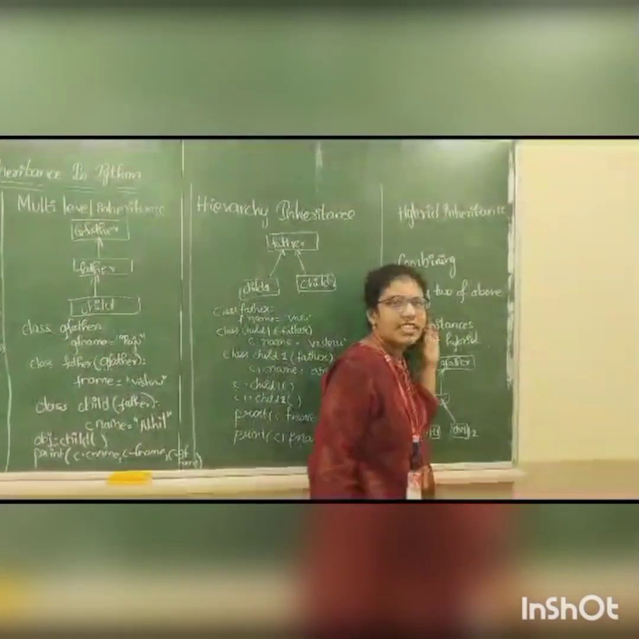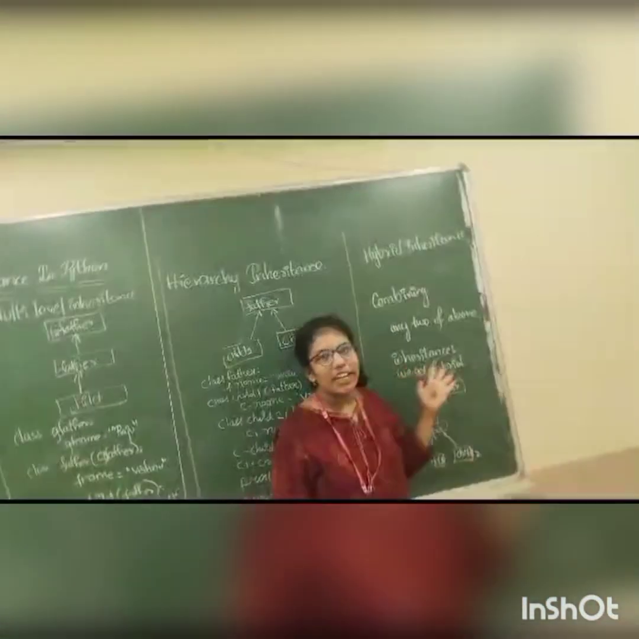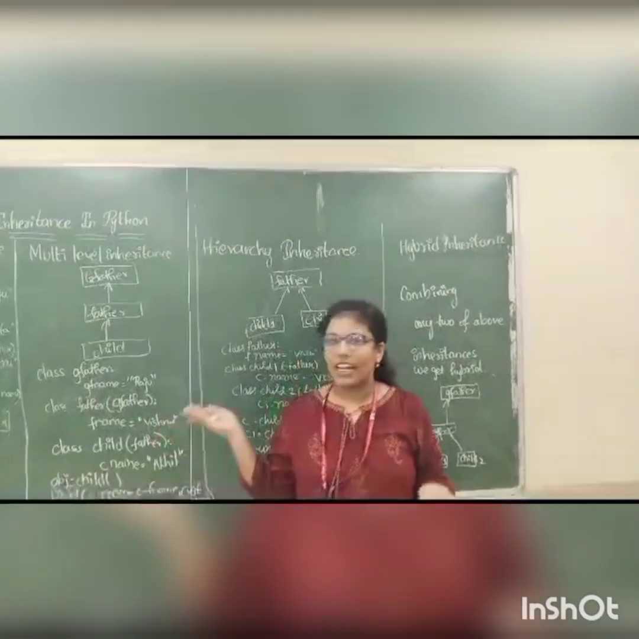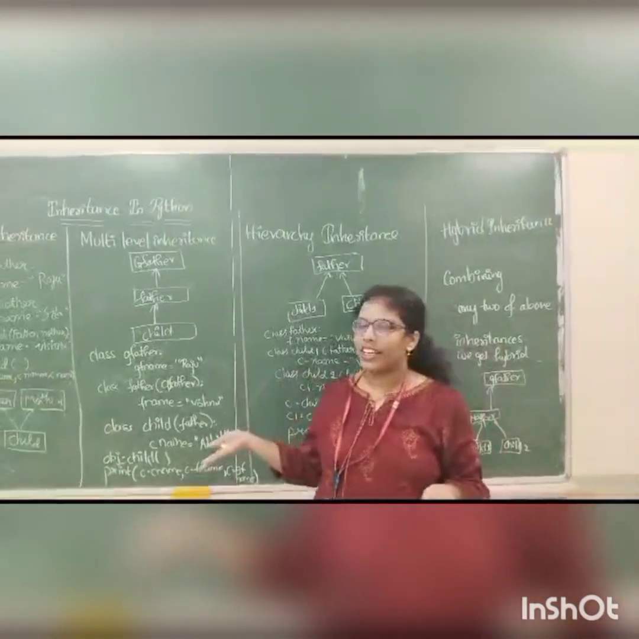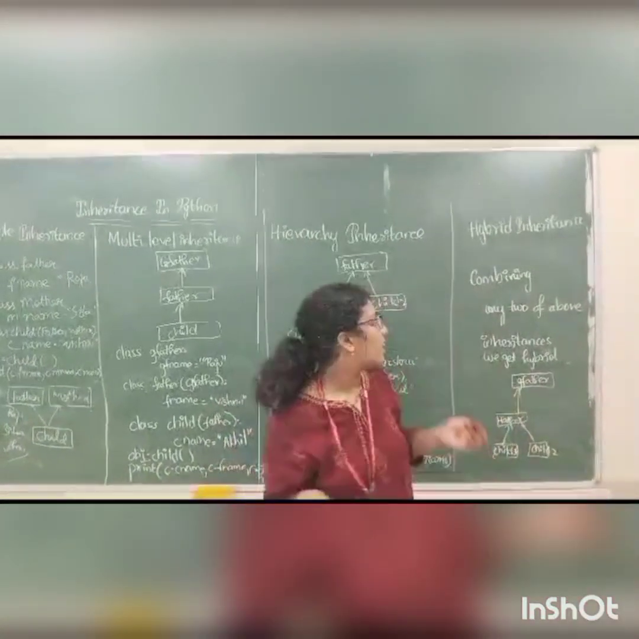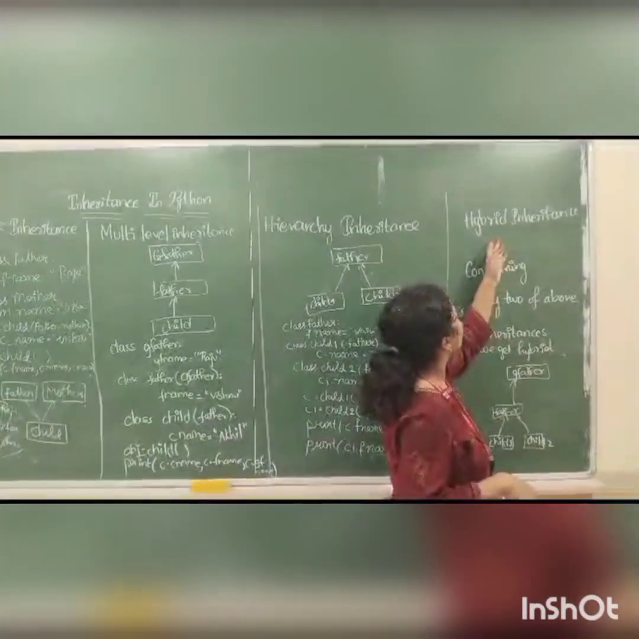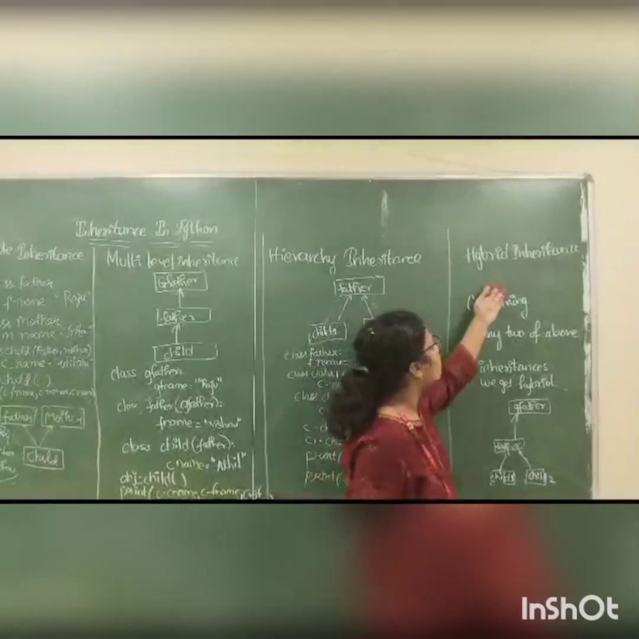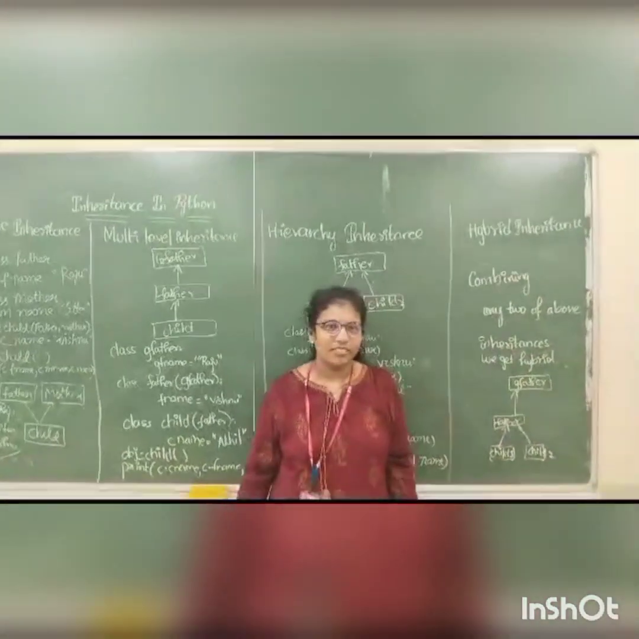The next inheritance is hybrid inheritance. By combining any two of these inheritances, like single and multiple, single and multi-level, or single and hierarchical inheritance, we get hybrid inheritance.